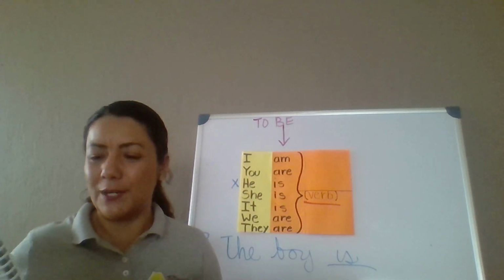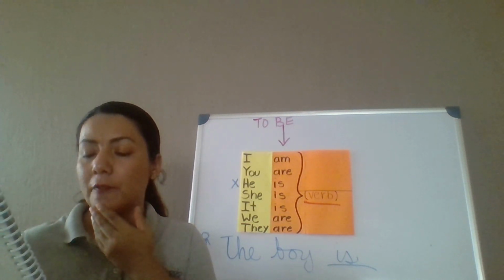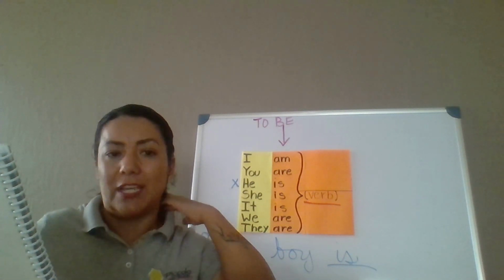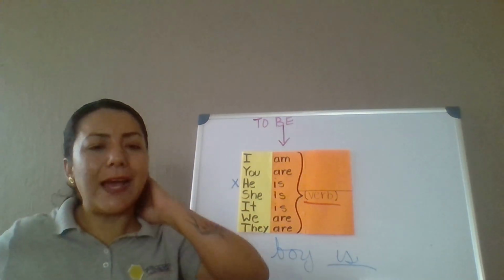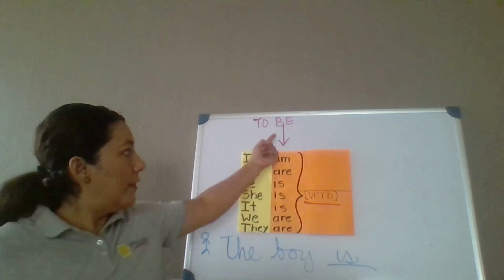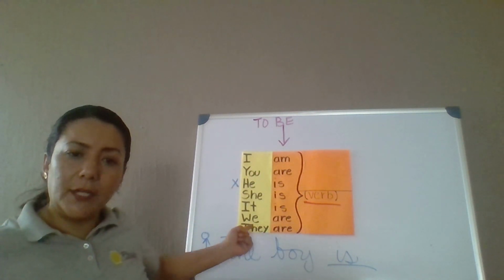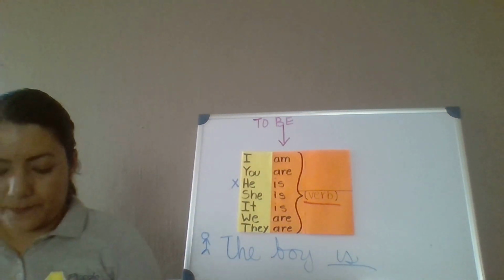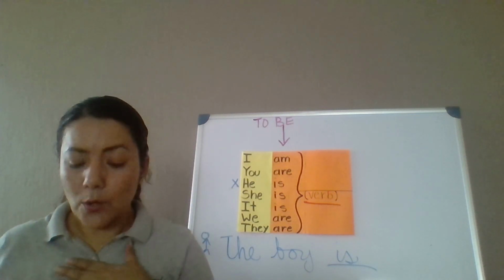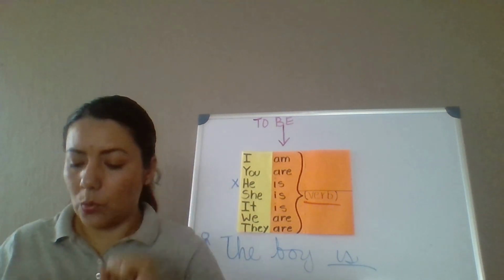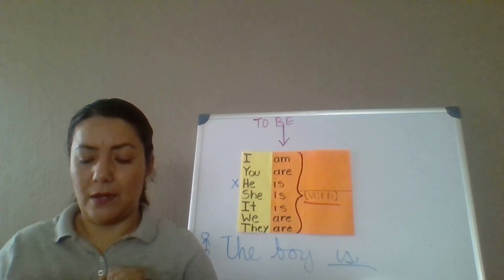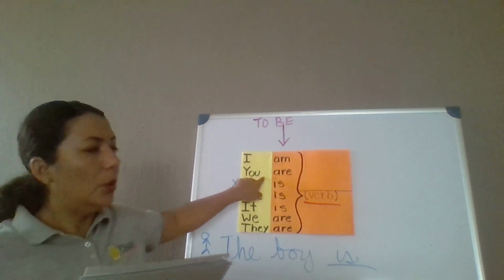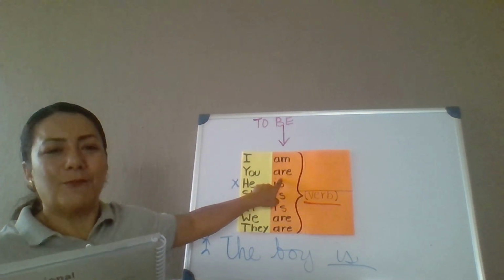Instructions for activity 1. Read with me. Write the correct form of the verb to be on the lines. Make sure the verb agrees with the subject to which it refers. Okay? What they're asking you to do is write the correct form of to be according to the subject, according to the pronoun. Number 1, let's read it. I don't know if you ready for a hike up the mountain. I don't know if you are. Correct. Write it on the line.